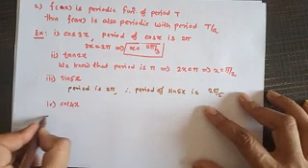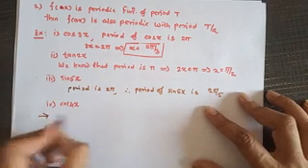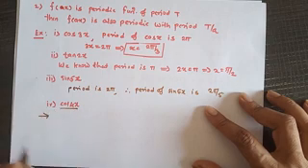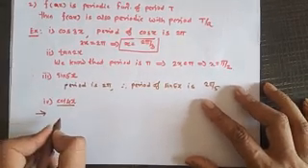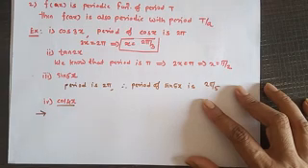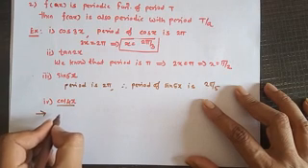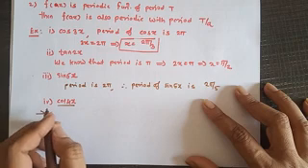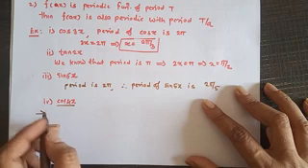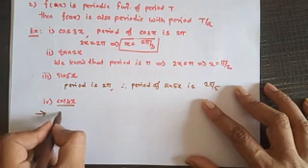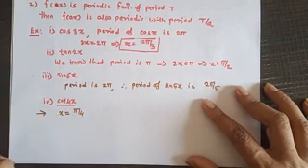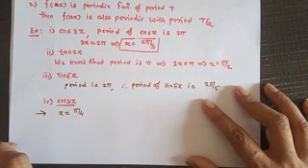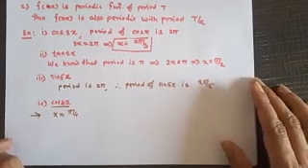And here, what is the period of cot 4x? Tell me the period of cot 4x. So what is the period of cot x? The period of cot x is pi, so the period of cot 4x is pi divided by 4.